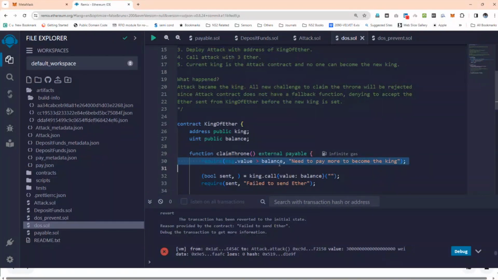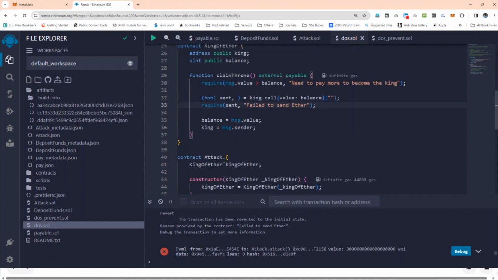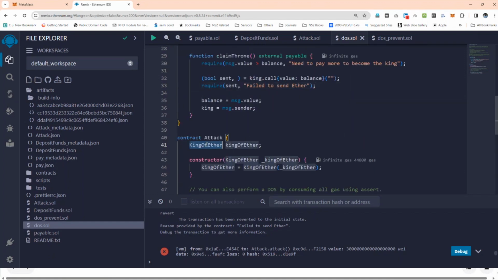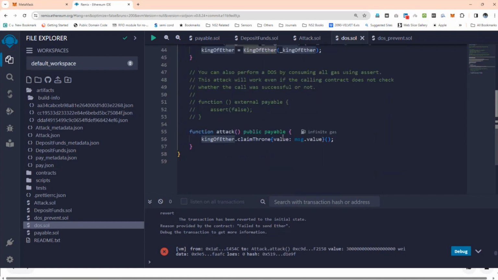So this is the balance; we need to pay more to become the king. And this is the value here: failed to send ether. In case you don't have a balance, then it says failed to send the Ether. Then the attacker comes here. He has an object here with the King of Ether. So this attack does the following: publicly payable, King of Ether claim throne, value message dot value.